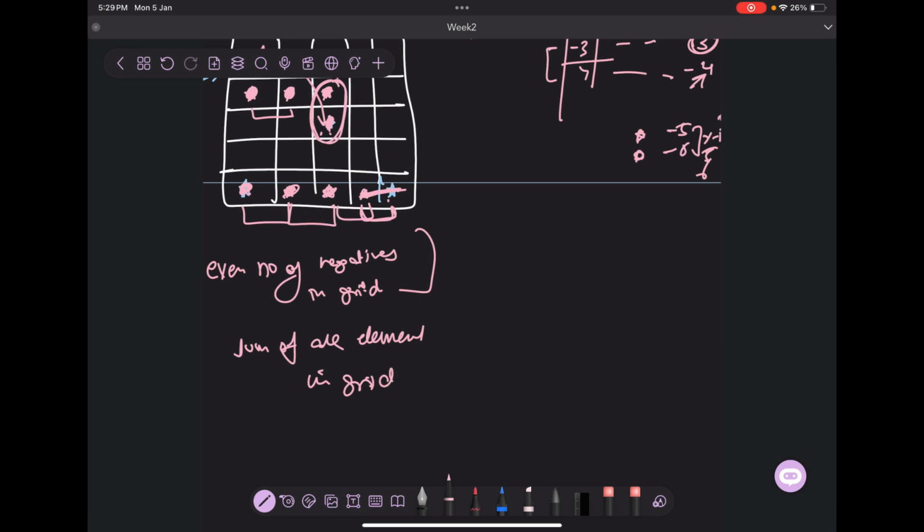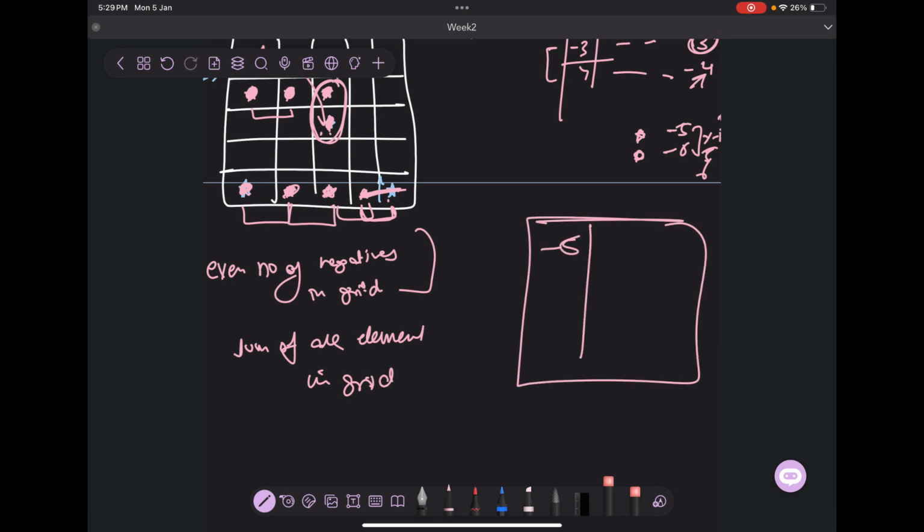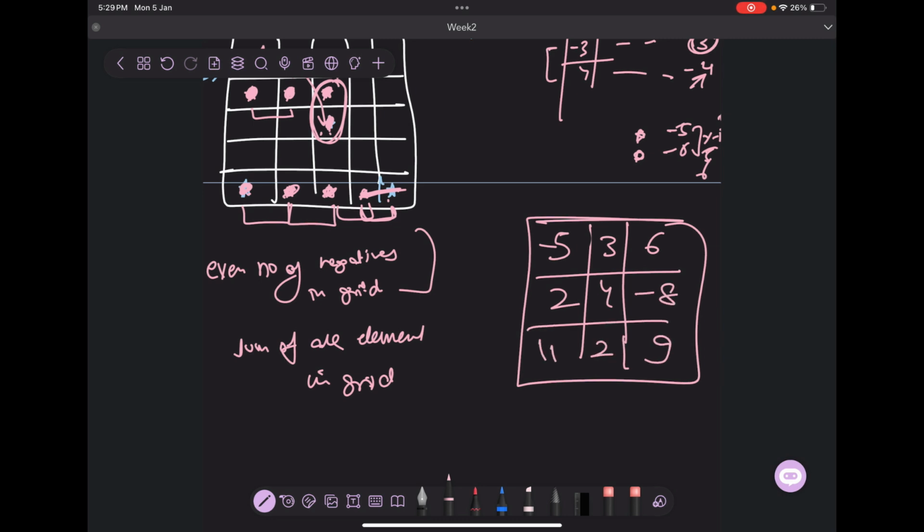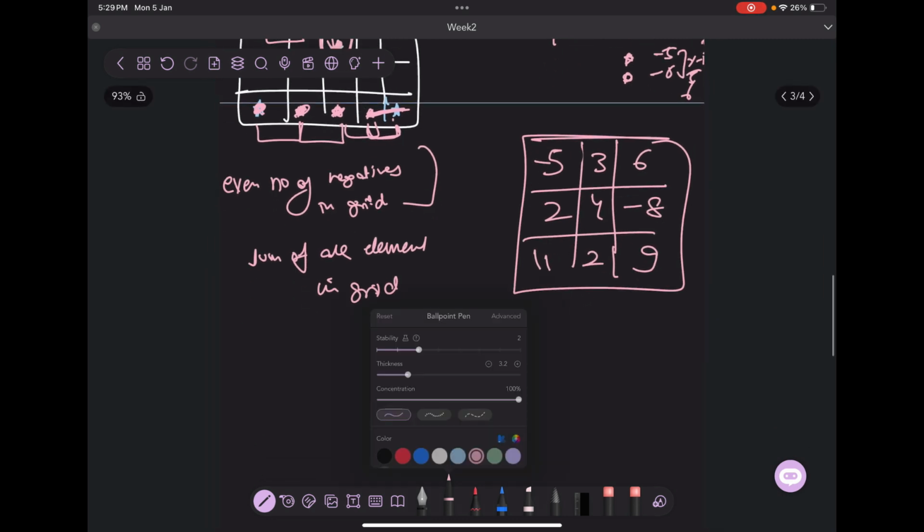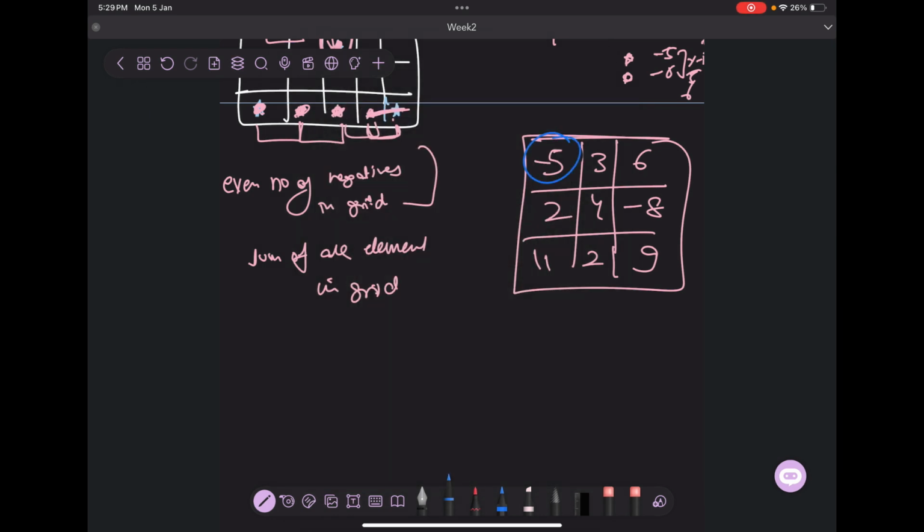Is this case clear? I can very quickly take a simple example. Bear with my handwriting. The grid is -5, 3, 6, 2, 4, -8, 11, 2, 9. So there is an even number of negatives. Why? Because there are two negatives, -5 and -8. So let's do this. I'll multiply by -1 here, so the grid turns into 5, 3, 6, -2, 4, -8, 11, 2, 9.